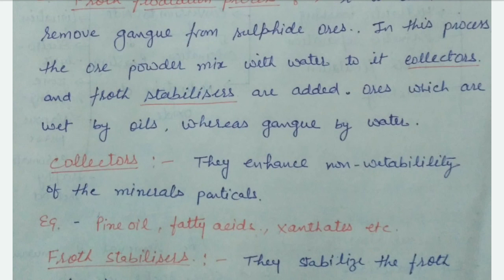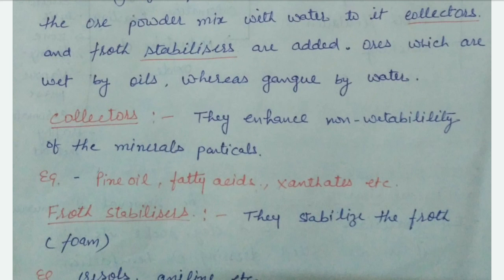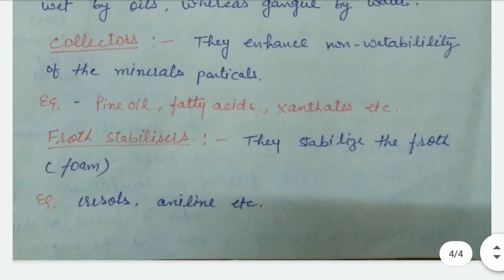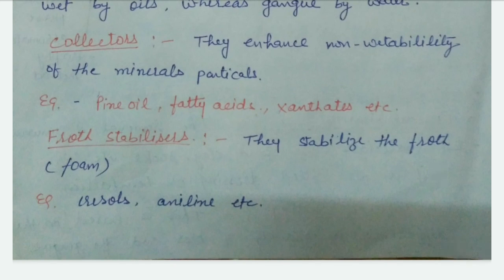There are two words used: collectors. What is a collector? They enhance the non-wettability of the mineral particles. It means they increase the non-wettability of the mineral particles. For example, pine oil, fatty acids, xanthates, etc. Now, second are froth stabilizers. They stabilize the froth, meaning foam. For example, cresol, aniline, etc.